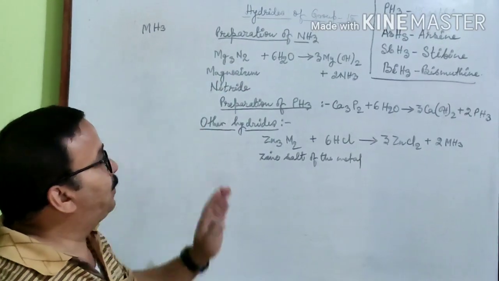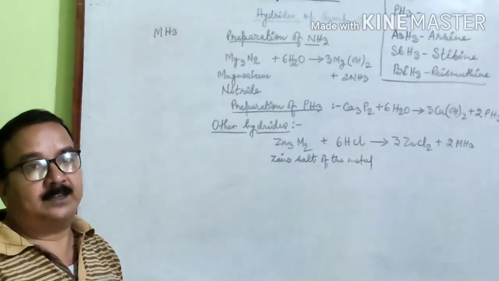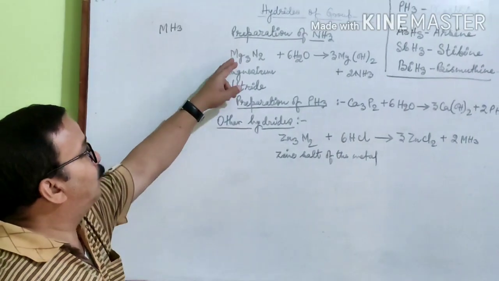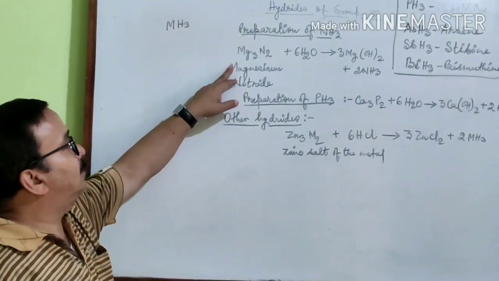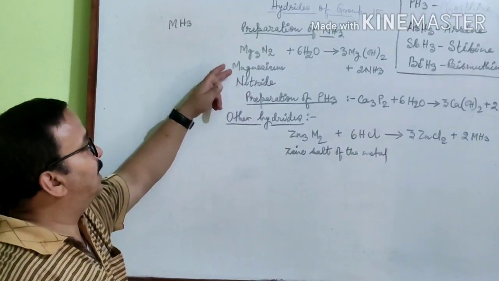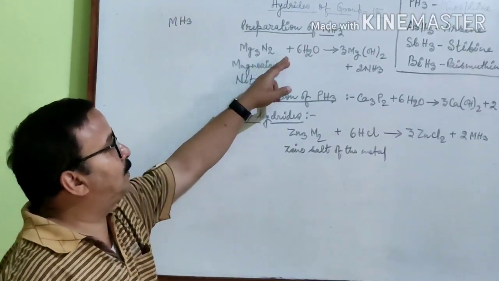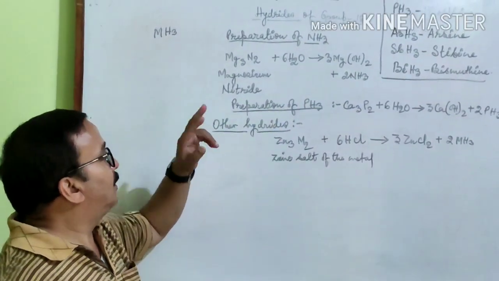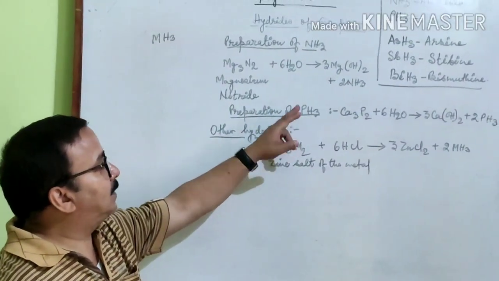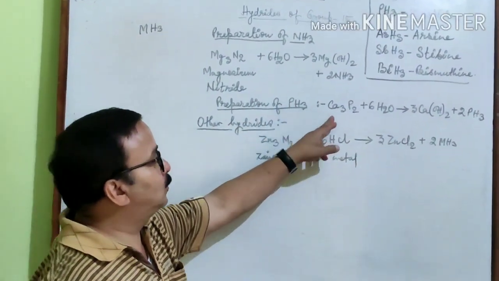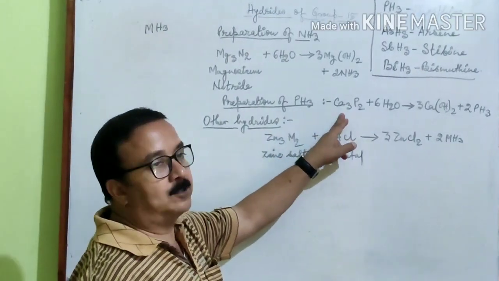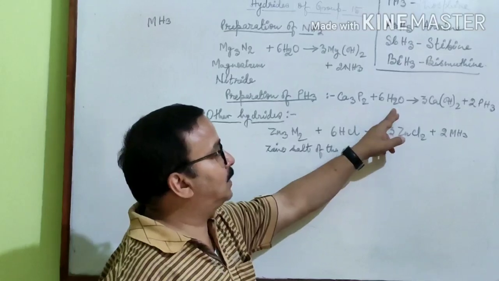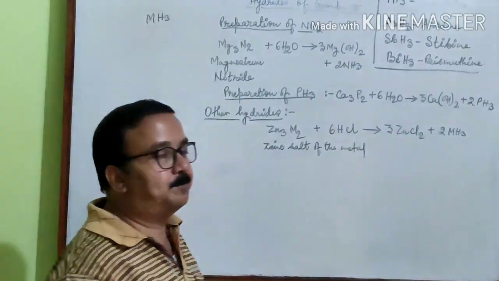Now how can we prepare the hydrides of nitrogen, for example ammonia? Ammonia can be prepared by the reaction of magnesium nitride with water. Ammonia is formed. Phosphine can be prepared using calcium phosphide, Ca3P2. When it reacts with water, phosphine is formed.